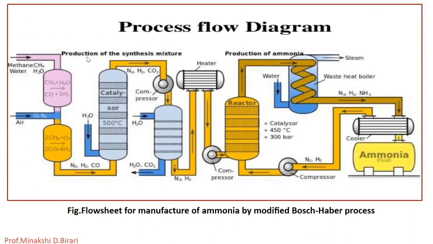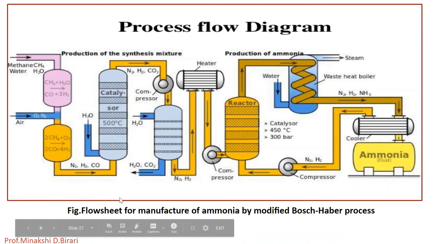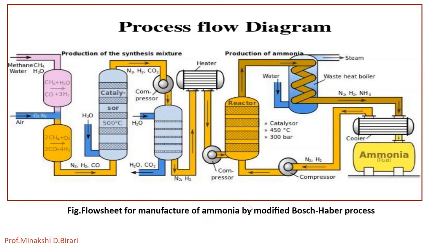Also, this one is the process flow diagram for the manufacturing of ammonia. Here also the water gas and producer gas are used to form the ammonia. Ammonia is obtained in the liquid form. So it is also the flow sheet for manufacture of ammonia by the modified Bosch-Haber process.